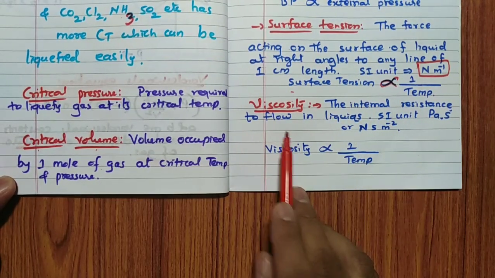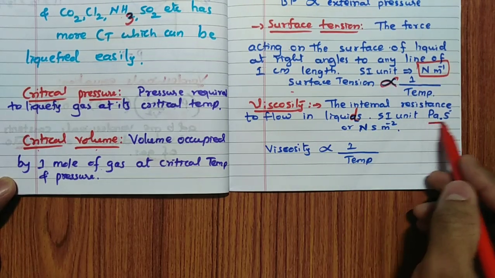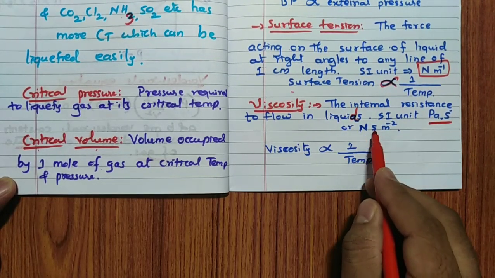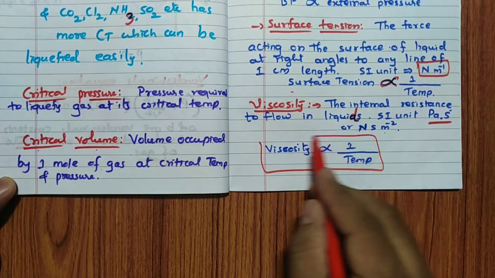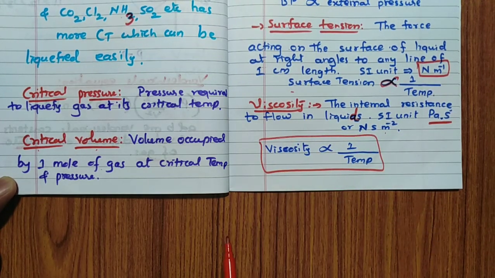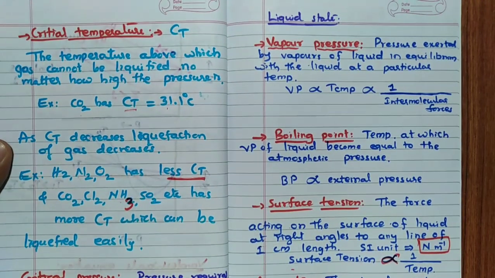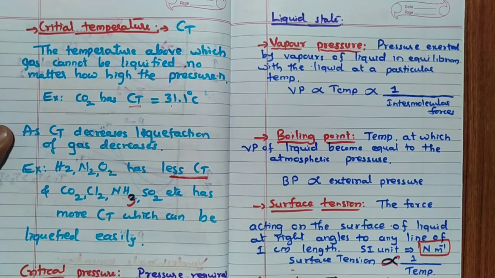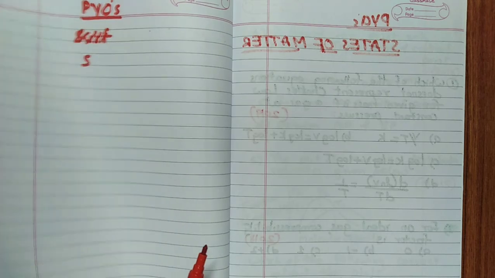Viscosity is the internal resistance to flow of the liquids. Remember, SI unit is Pascal second or Newton second per meter square. Viscosity is also inversely proportional to temperature. So, this is about the synopsis part of the states of matter. Now, we will discuss some important questions in this case.